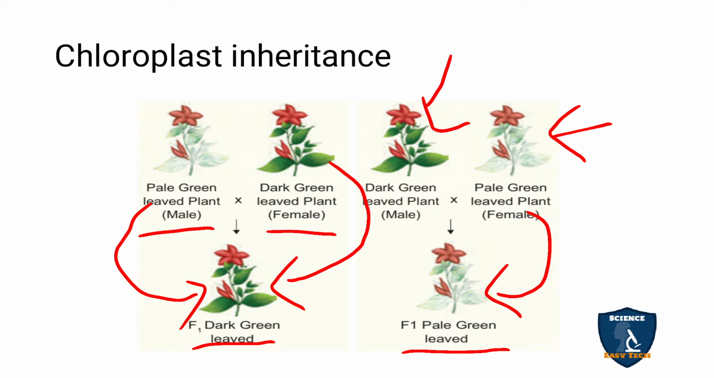So why? The chloroplast genes have the power to transmit the characters from mother to offspring, not from the father side, that is the male plant. From the female plant you are getting the characters, because the female is contributing the nucleus as well as the cytoplasm. In the cytoplasm, the chloroplast is there. So the chloroplast color, pale green or dark green, is inherited from the female parent only.